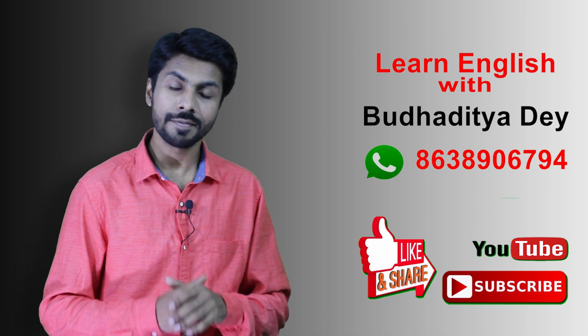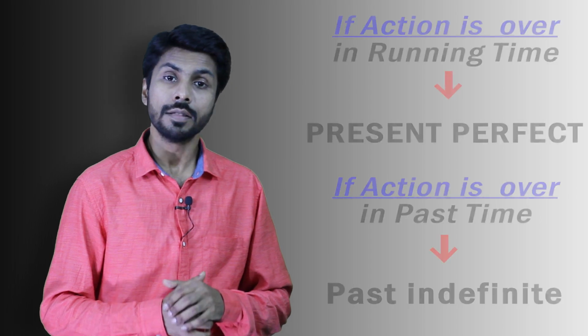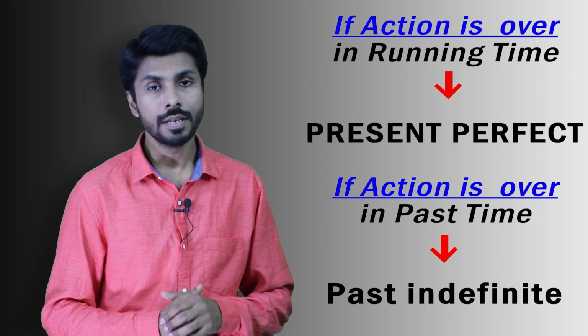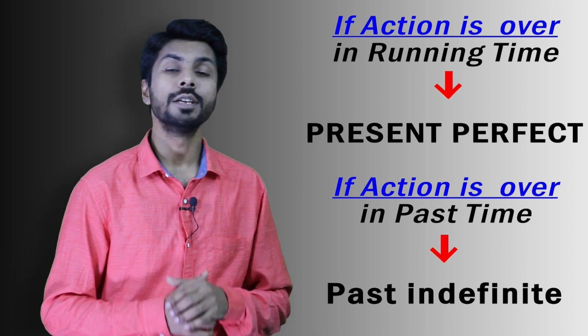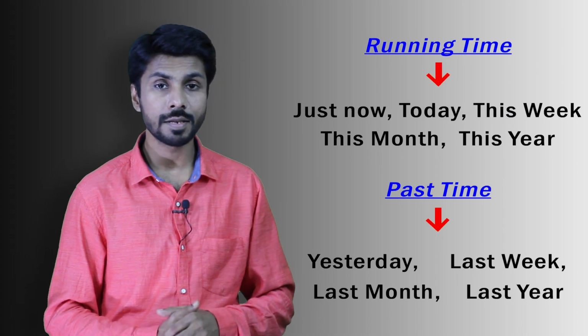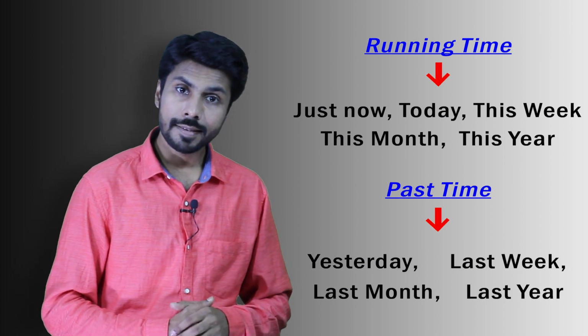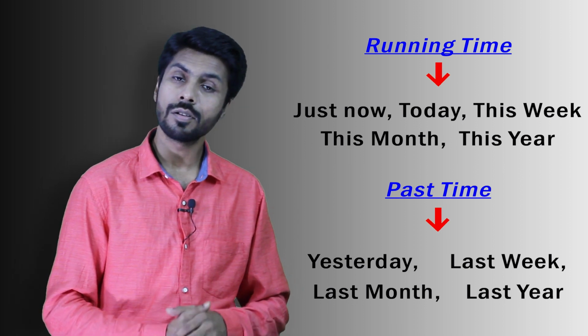So both the tenses are giving similar kinds of sense, but remember there are some grounds upon which you have to depend to select whether you have to use the present perfect tense or past indefinite tense. If any action is over in the running time, you should use present perfect. If the action is already over in the past time, you should use past indefinite. How can you guess the running time or the past time? For example, running time means I can use today, this year, this week, this month, or just now. In the past time you can say last time, yesterday, last year, last month, which is already gone.